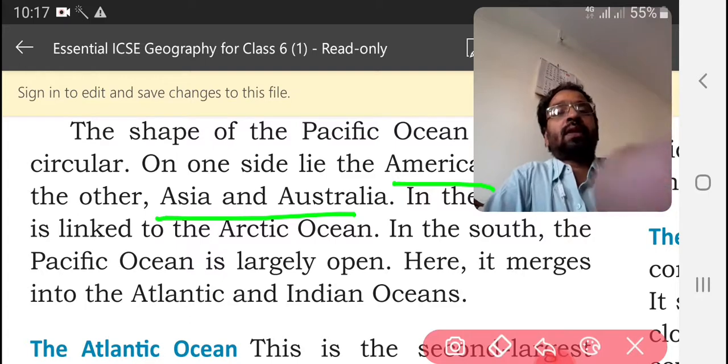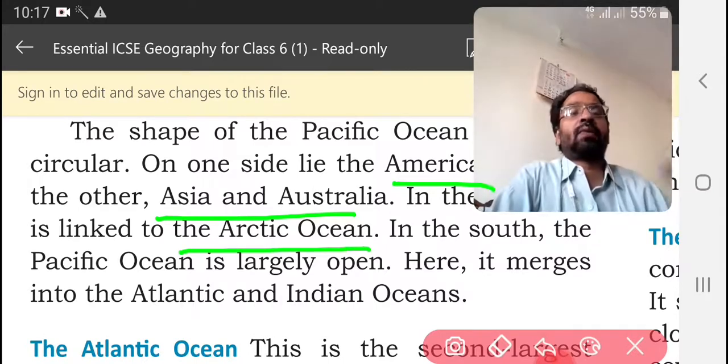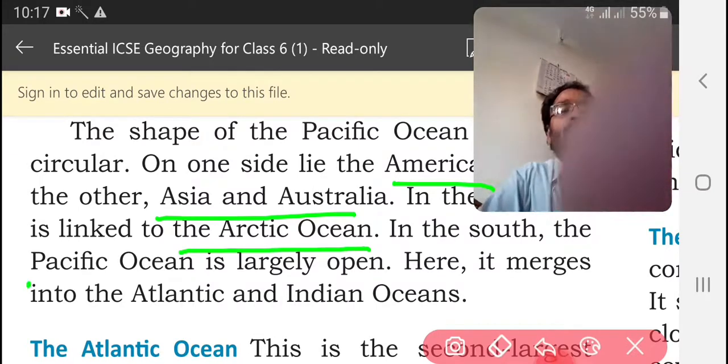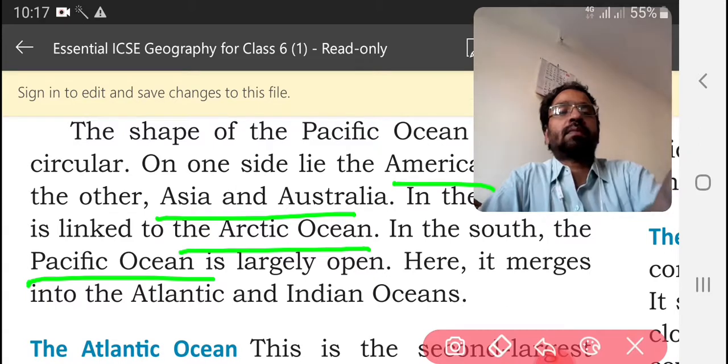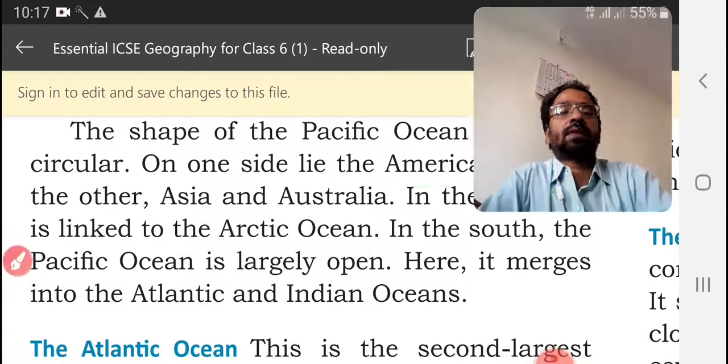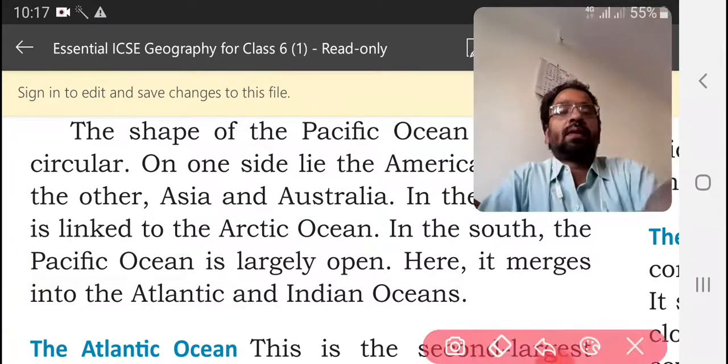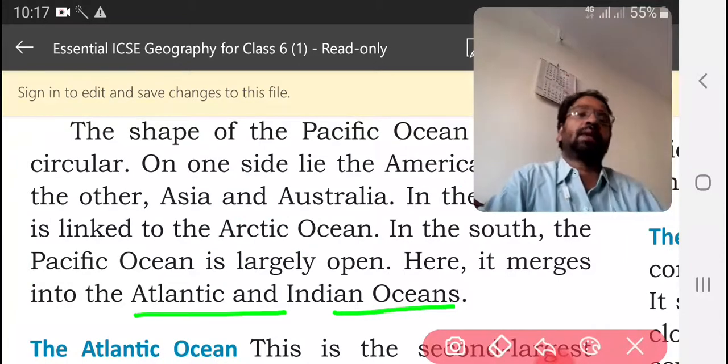Northern side is the Arctic Ocean, and the southern side is joined with the Atlantic as well as Indian Oceans.